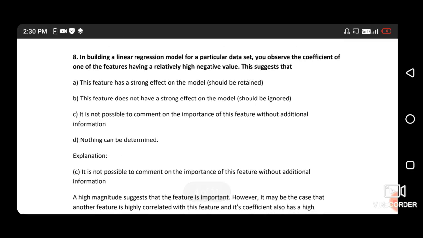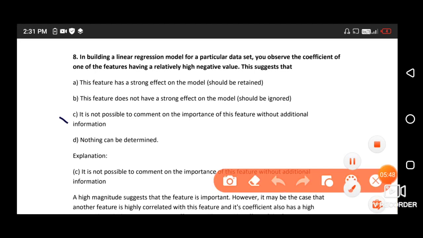Question number 8. In building a linear regression model for a particular data set, you observe the coefficient of one of the features having a relatively high negative value. This suggests that it is not possible to comment on the importance of this feature without additional information. So the right answer is option C.